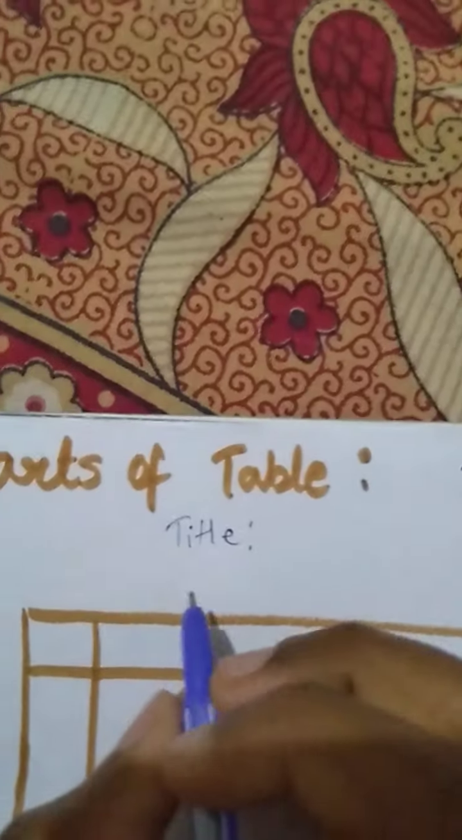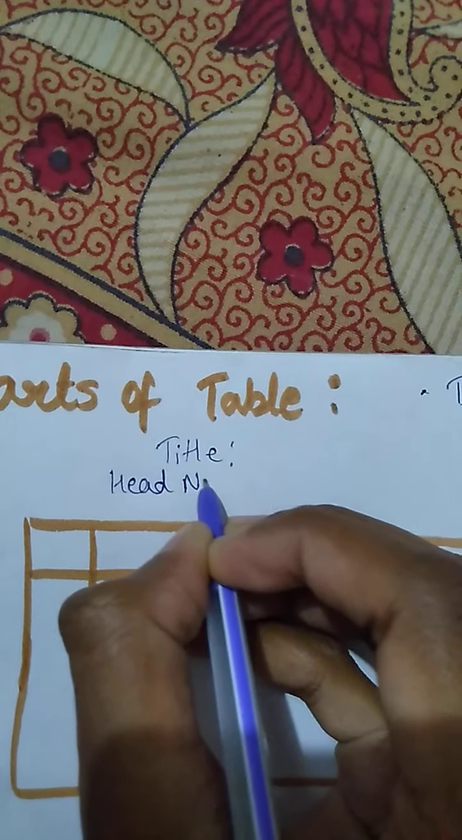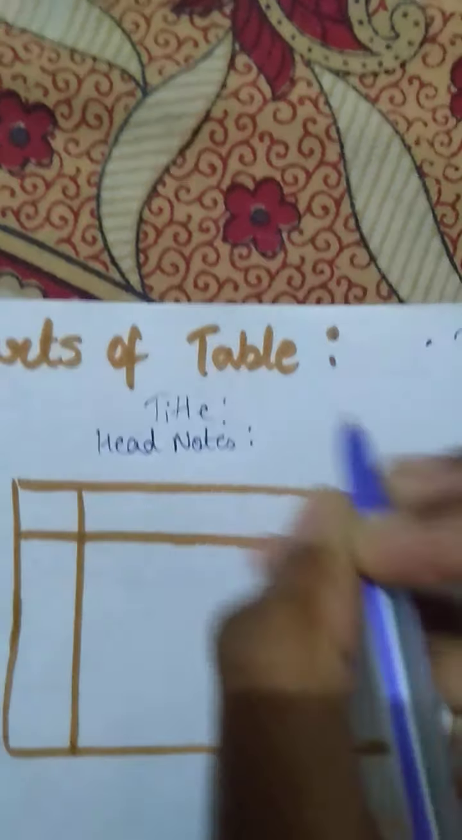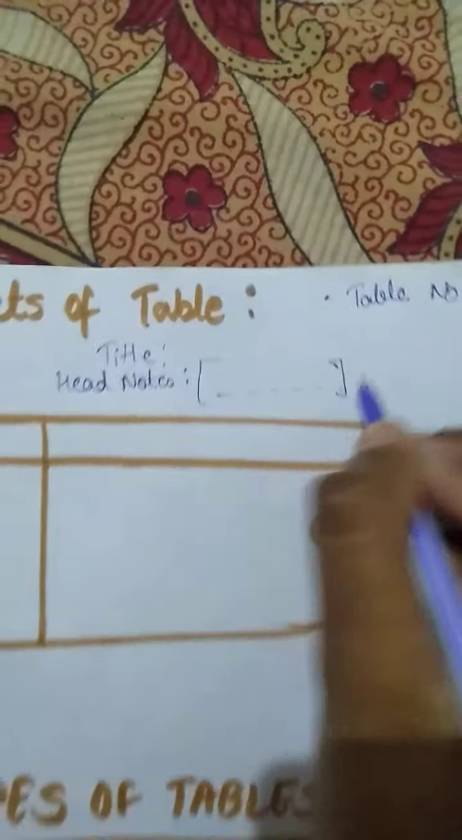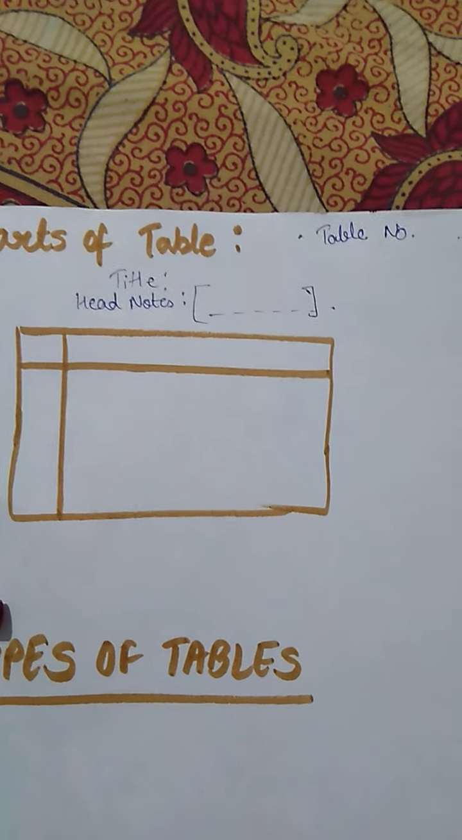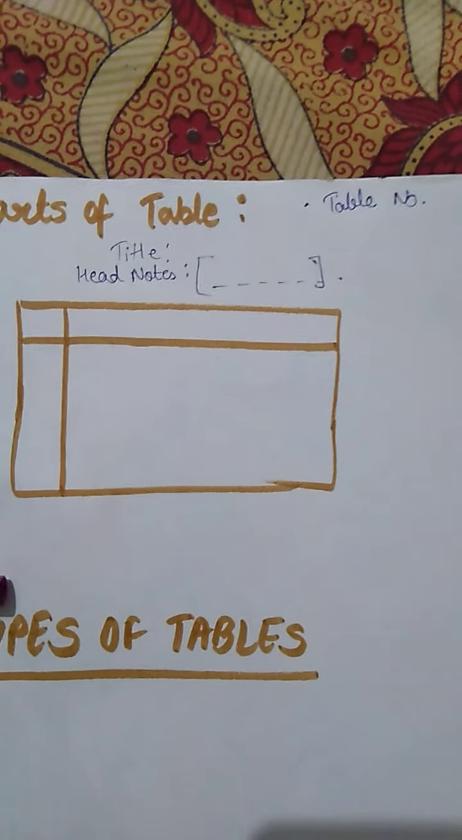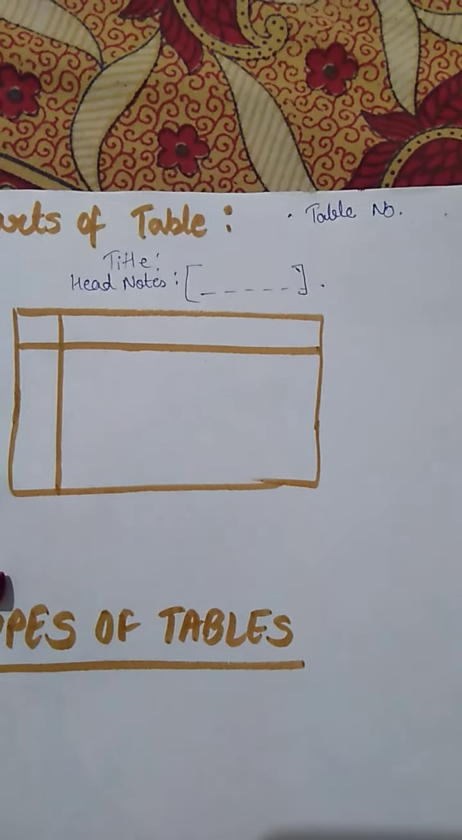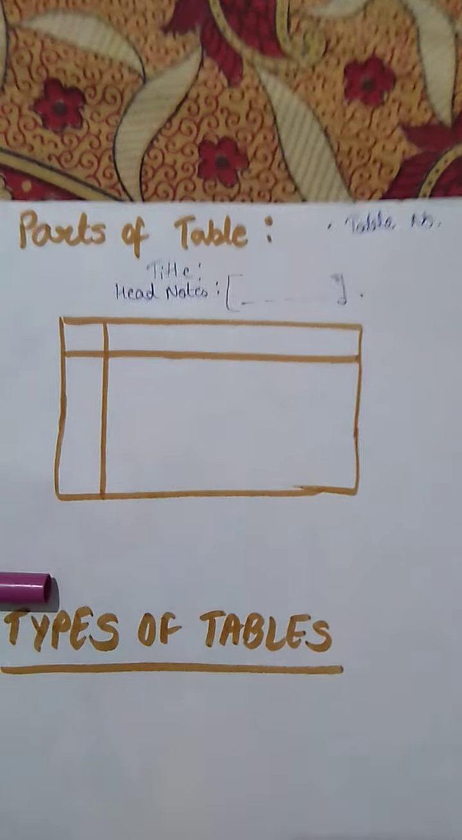Then come the head notes. Head notes are basically placed below the title, and they are stated in the form of brackets only. So what are head notes? Head notes are given just below the title, and they are enclosed in brackets for further description of the content of the table. If you need to explain the content more briefly, you can describe it in head notes, but it should be under brackets only.